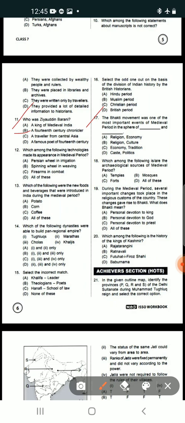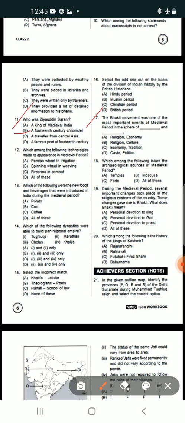The Bhakti movement was one of the most important events of the medieval period in the sphere of dash and dash. Okay. In the sphere of which two: religion and economy, religion and culture, economy and tradition, or caste and politics?